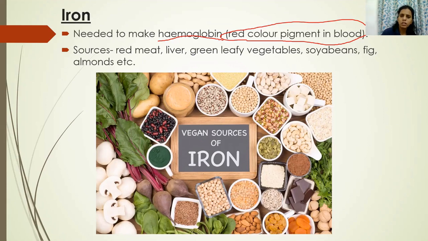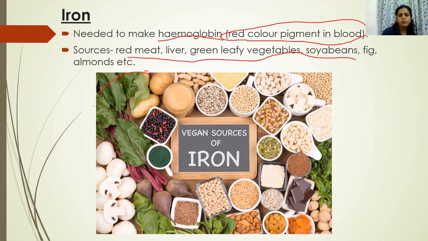And you are aware that oxygen is important because oxygen is required for the process of respiration in different cells. Respiration takes place in mitochondria. So iron is needed to make hemoglobin, the red pigment in the blood, and hemoglobin helps in transport of oxygen from lungs to different parts of the body. Hemoglobin combines with oxygen to form oxyhemoglobin. Now the sources of iron are red meat, liver, green leafy vegetables, soya beans, fig, almonds, etc.